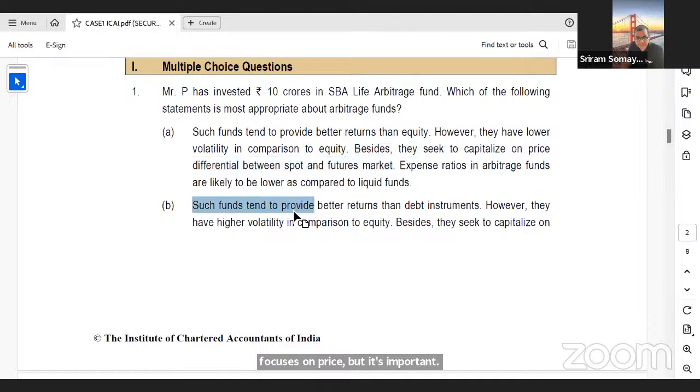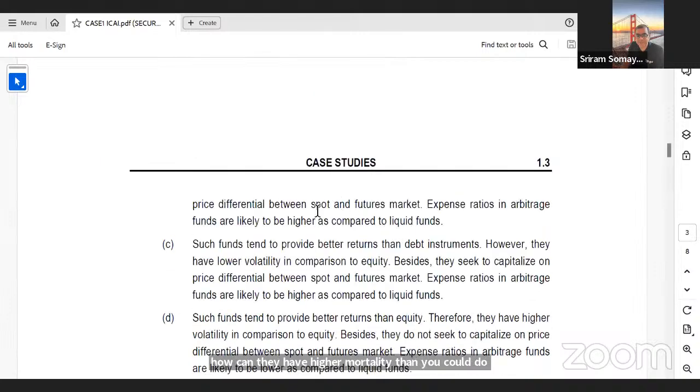So let us move to the second option. Such funds tend to provide better return than debt. This is exactly what I said: it is higher than debt, lower than equity. However, they have higher volatility in comparison to equity. Wrong, right? If they are one level higher than debt, how can they have higher volatility than equity? That is also wrong. Besides, they seek to capitalize on price differential between spot and futures. So that is given, right? Expense ratios are likely to be higher as compared to liquid funds. They tend to be higher because there is some amount of activity that is involved.